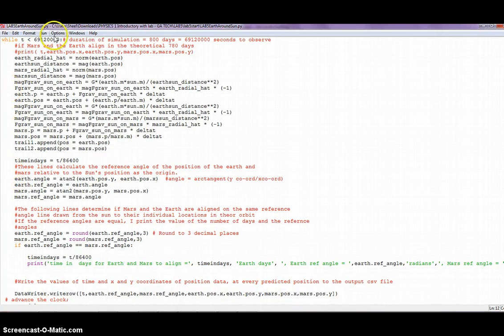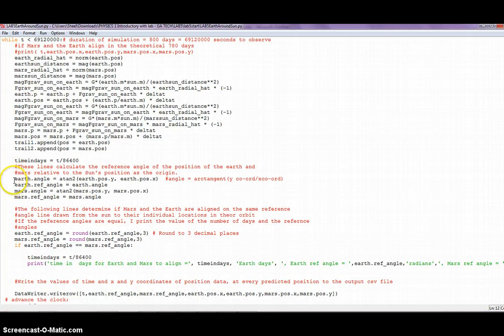I ran my simulation, as you can see here, for 800 Earth days, which equals this many seconds, iteratively in a while loop. I calculated the reference angle of the Earth's position during every iteration of the while loop, where delta t was equal to the number of seconds in an Earth day.